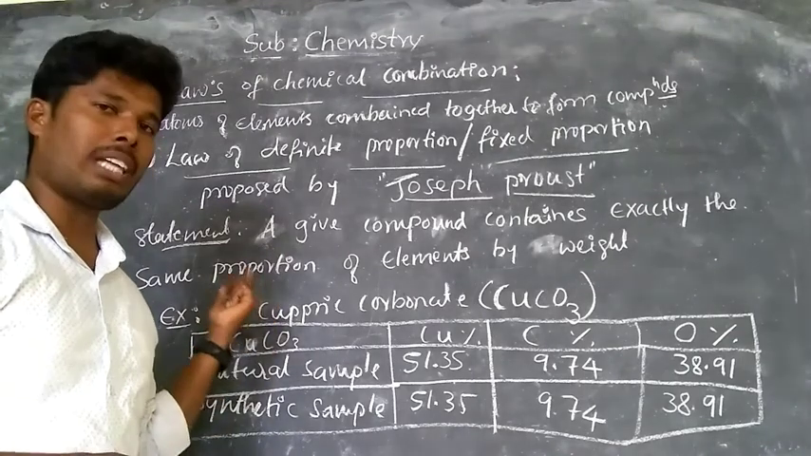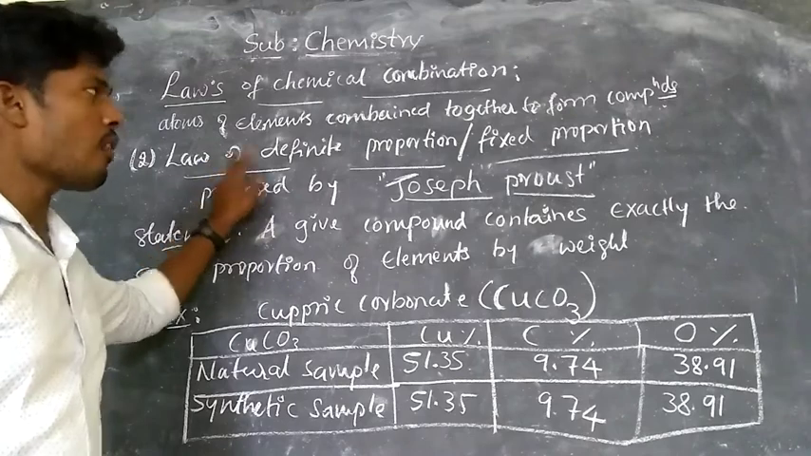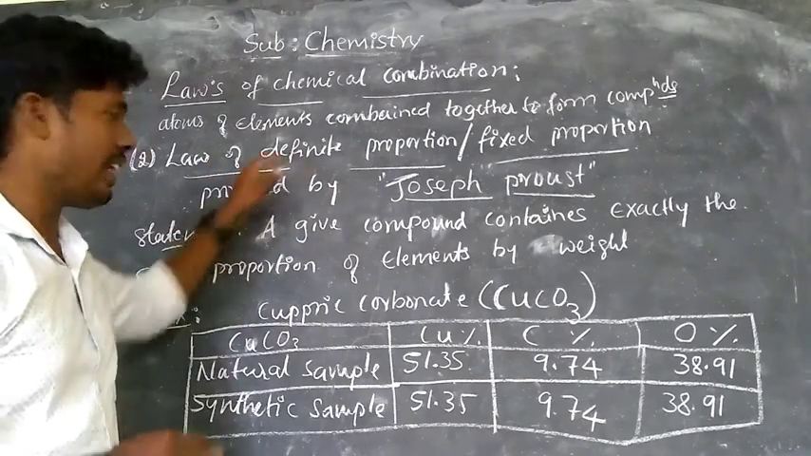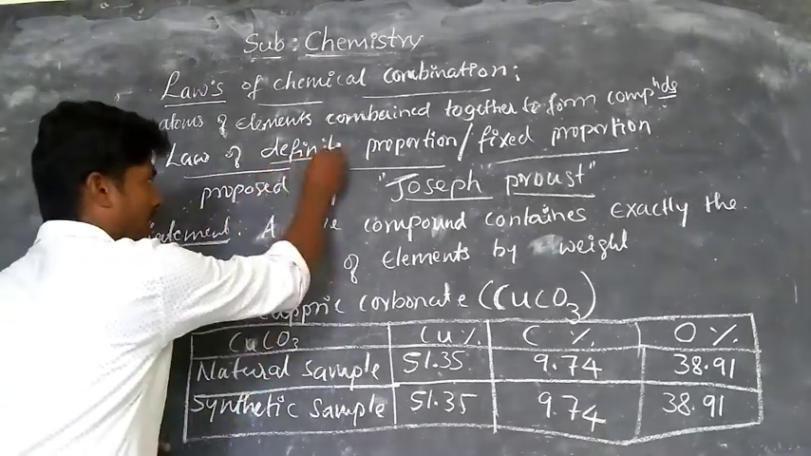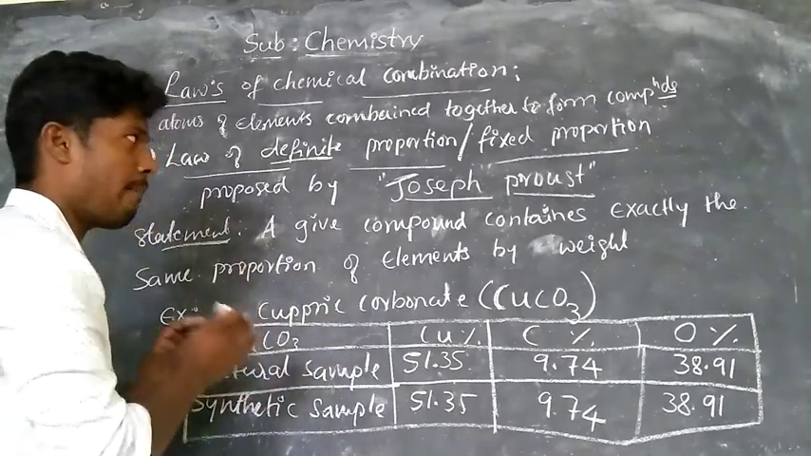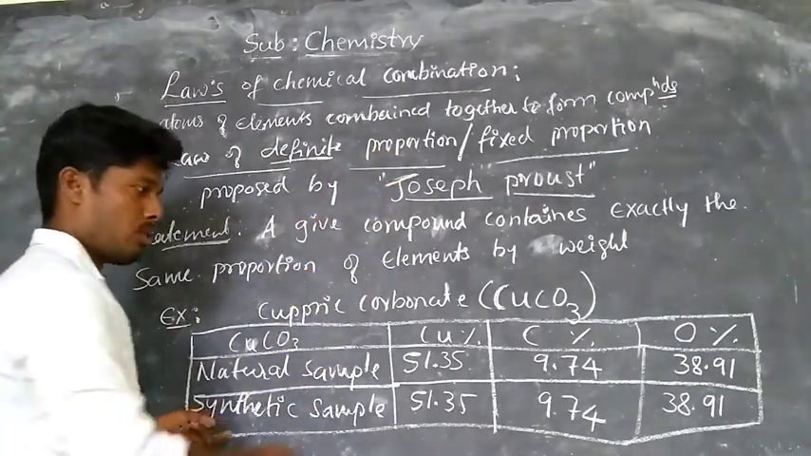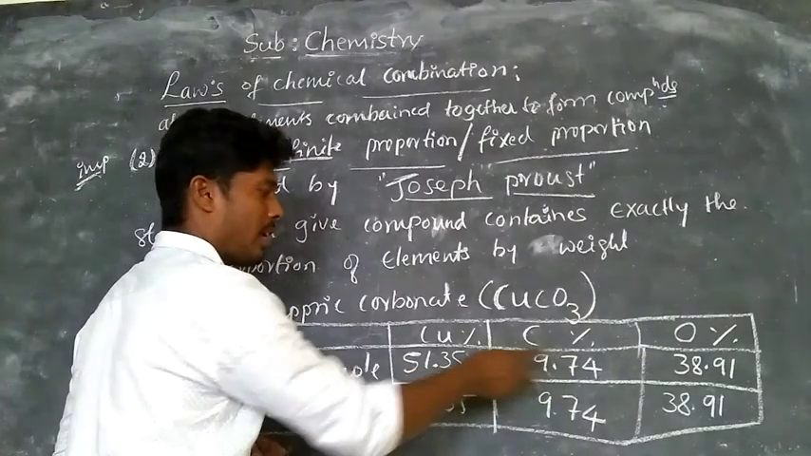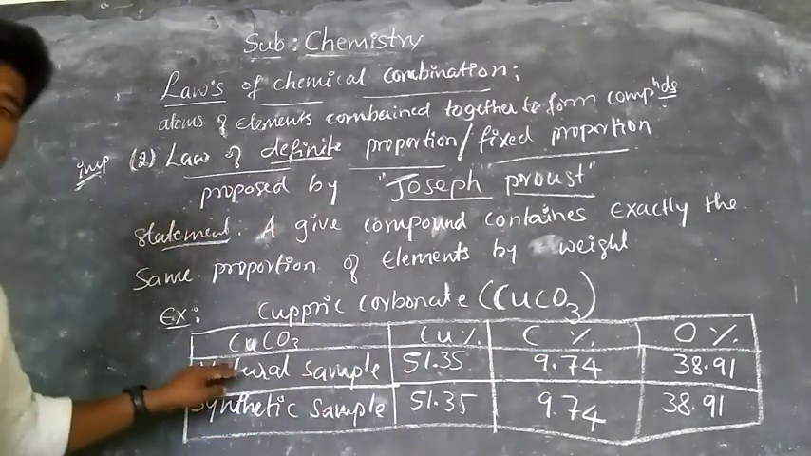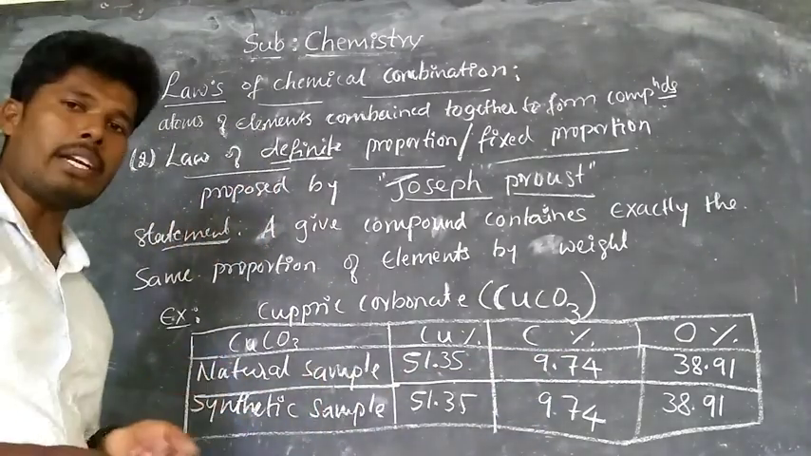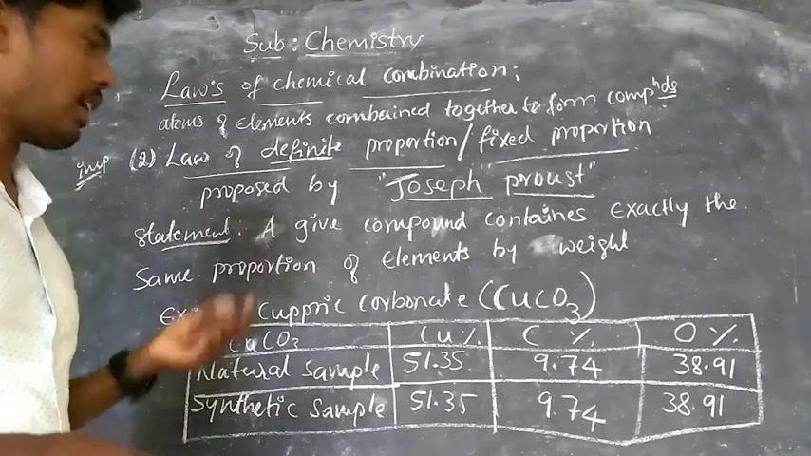Now going to the third law. The third law is the law of multiple proportion. The word definite itself says fixed, same. That is why it is called fixed proportion. These are the fixed quantities in the same sample, but made in two ways, one synthetic and one natural. Okay, then take the third one.